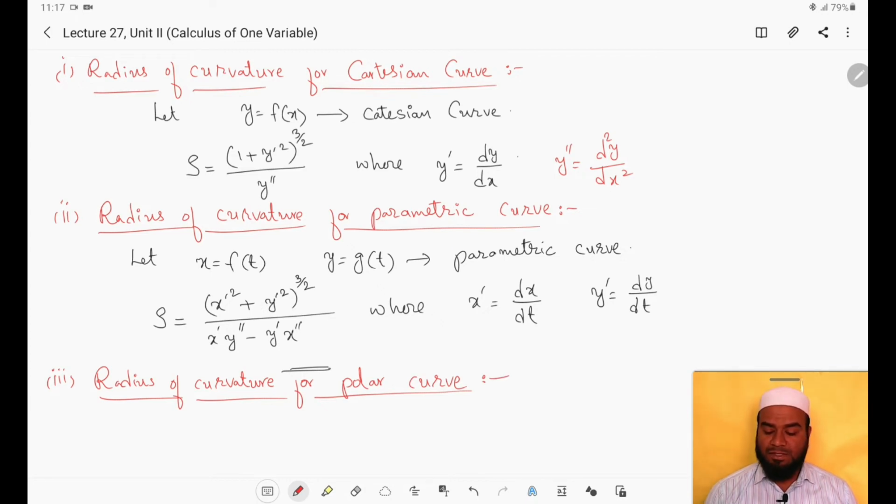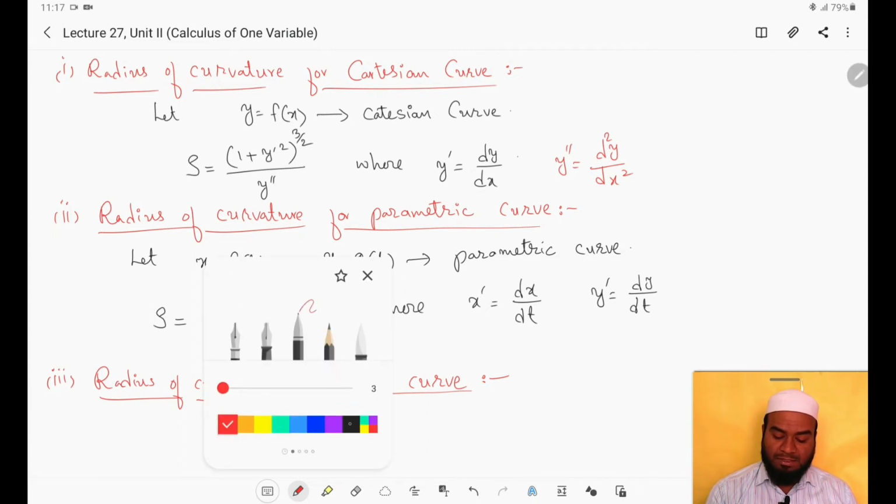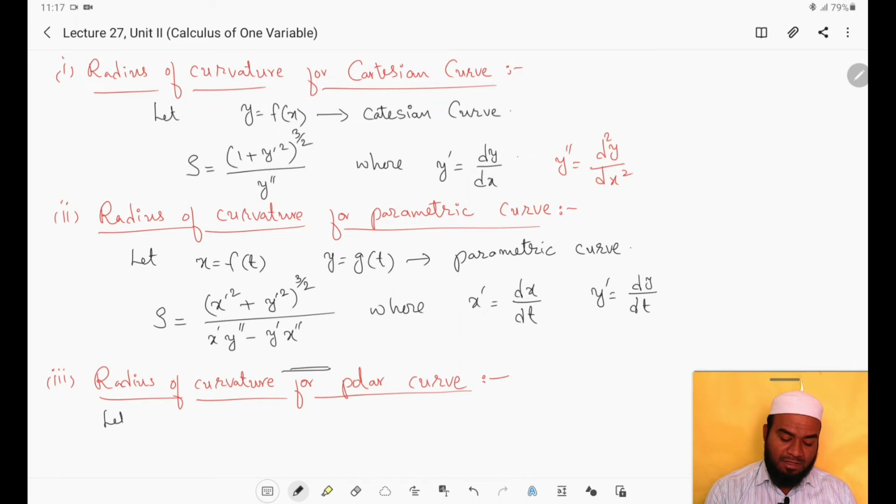Right, radius of curvature for polar curve. Now we will see this. Instead of y equals f of x, if the curve is given in this form, that is, let r equals f of theta, in terms of r and theta, then this curve is called a polar curve, right?